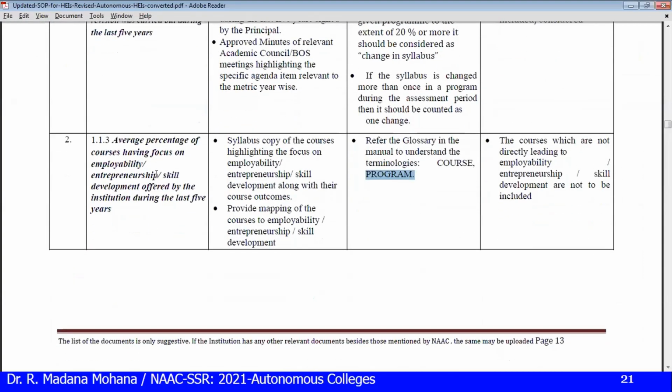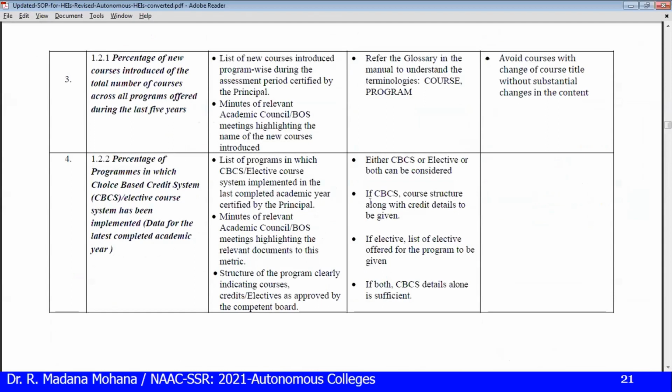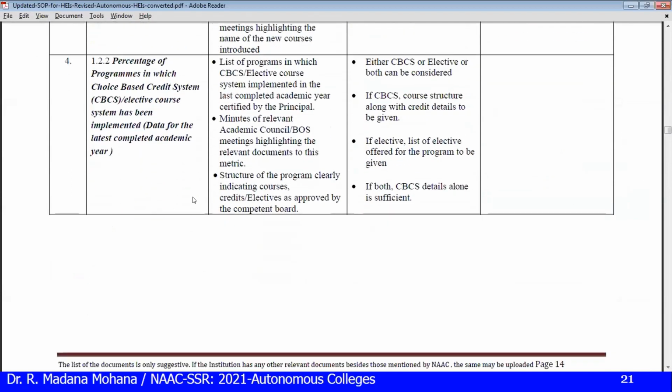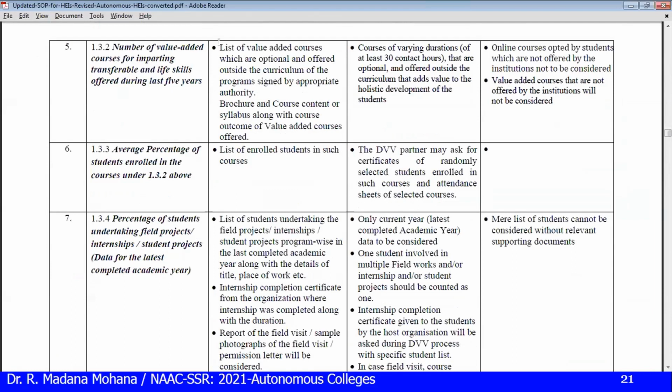You can keep the SOP in your mind while collecting data. You can check it out, for example, value added courses, let us see. What are the documents that need to be considered? List of value added courses which are optional. That means these are not mandatory as part of your syllabus, optional courses offered outside the curriculum of the program, signed by the appropriate authority.